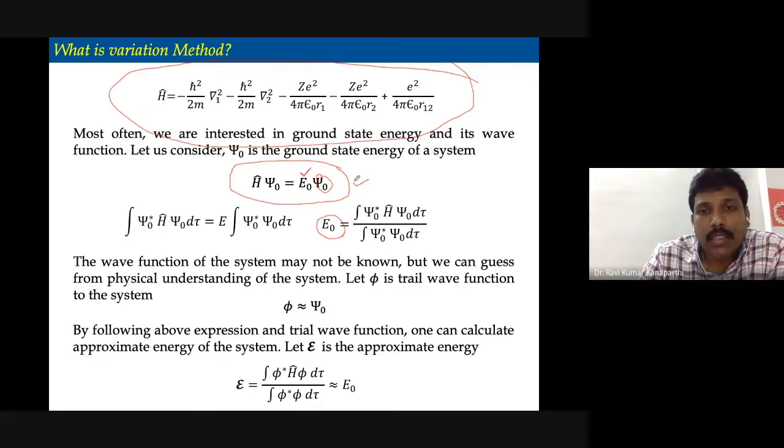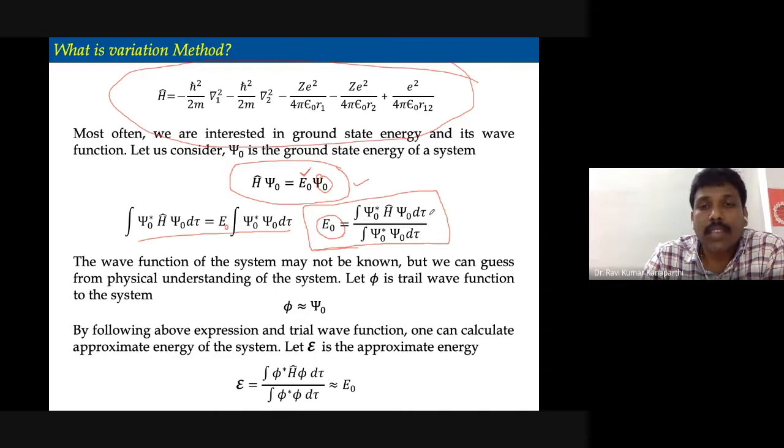Well, with the Schrodinger wave equation, you multiply the entire expression with psi 0 star, and then integrate it over the entire space. So on the left hand side and the right hand side, you multiply with psi 0 star and integrate over the entire space. Essentially, you are going to get this. Now here there is the E0, which you can keep on one side and move the other thing here. So E0 is the ground state energy of the system, which you can evaluate by following this expression.